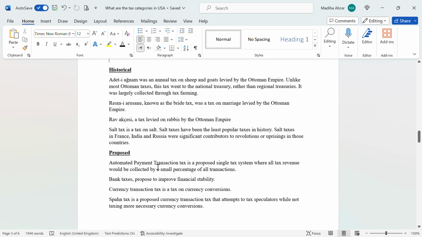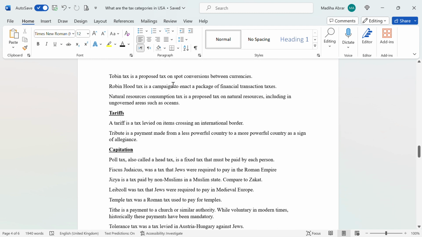Proposed automatic payment transaction tax is a proposed single tax system where all tax revenue would be collected by a small percentage of all transactions. Bank tax is proposed to improve financial stability. Currency transaction tax is a tax on currency conversion. Fine tax is a proposed currency transaction tax that attempts to tax speculators while not taxing more necessary currency conversion.